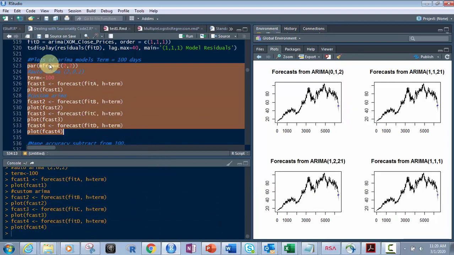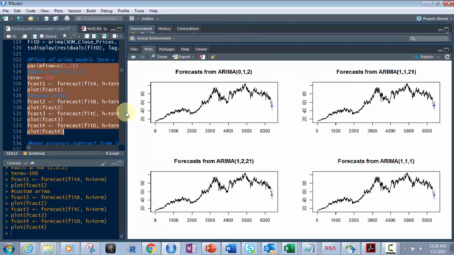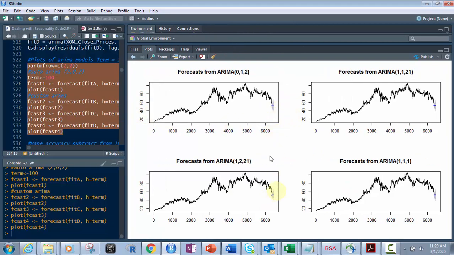There we go. Now by C, remember we showed you this par mfrow equals C 2, 2. Before we did it with 1, 1, which resets this to be 1 graph. 1, 2 gives you 2 graphs. 2, 2 gives you 4. Now you can barely see the forecast here. So let's open this up a little bit, make it a little bit bigger. You can see that they're basically almost a straight line. There's a little bit of upward movement in the 1121, a little bit in the 1221, and basically it's straight in the 111 and the 012.